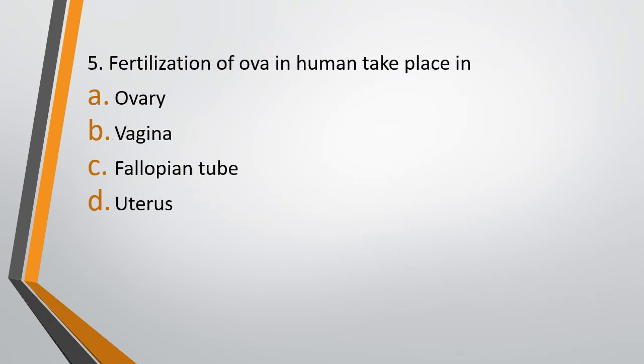Question 5. Fertilization of ova in human takes place in. What is the location of fertilization in humans? Option A, Ovary, option B, Vagina, option C, Fallopian tube, or option D, Uterus. Fertilization of ova in humans takes place in. The correct answer is option C, Fallopian tube.